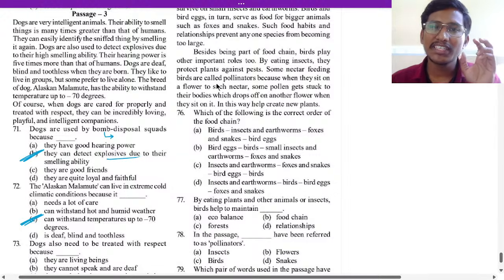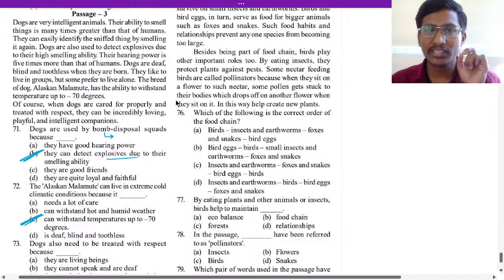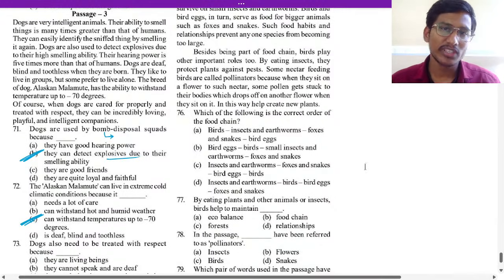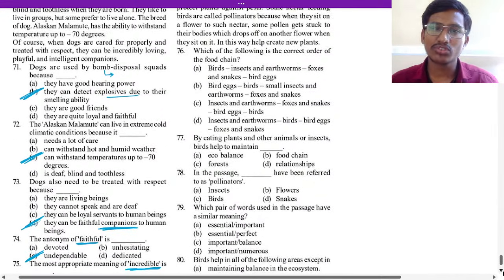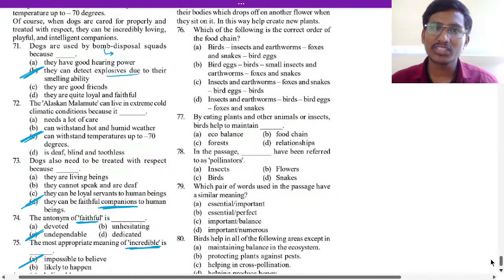By eating insects, they protect plants against pests. Some nectar feeding birds are called pollinators because when they sit on a flower to suck nectar, some pollen gets stuck to their bodies, which drops off on another flower when they sit on it. In this way, they help create new plants. That is pollination. So next, let us see the 76 question here.